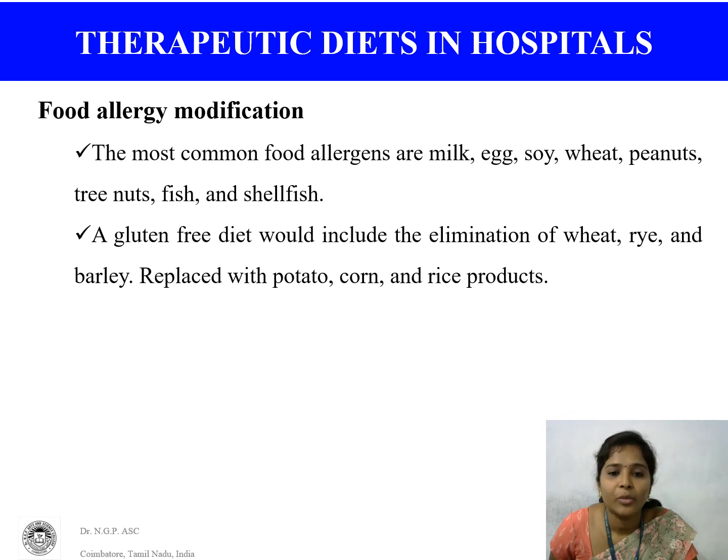Food allergy modification. The most common food allergies are milk, egg, soya, wheat, peanut, tree nuts, fish, or shellfish. And a gluten-free diet would include the elimination of wheat, rye, or barley, replaced with potato, corn, and rice products.